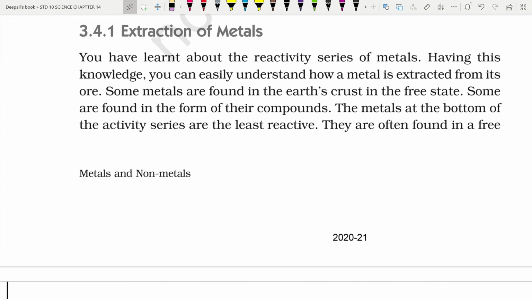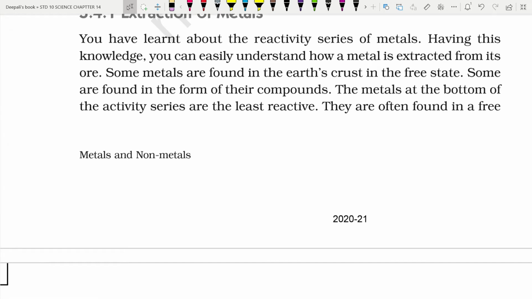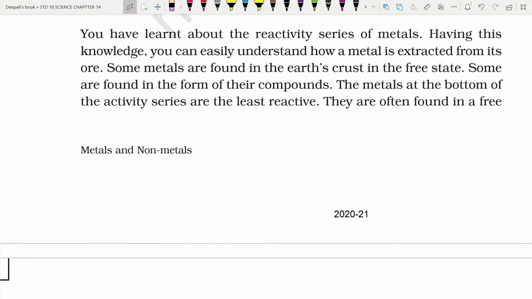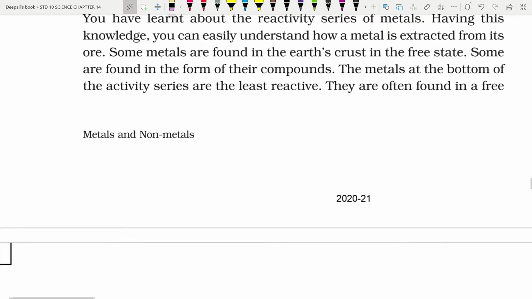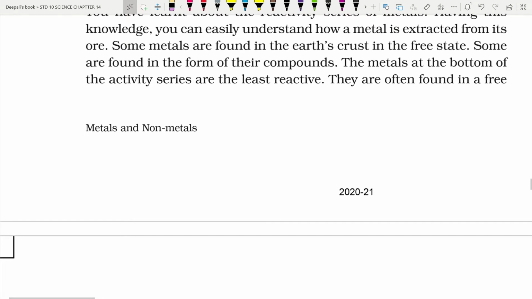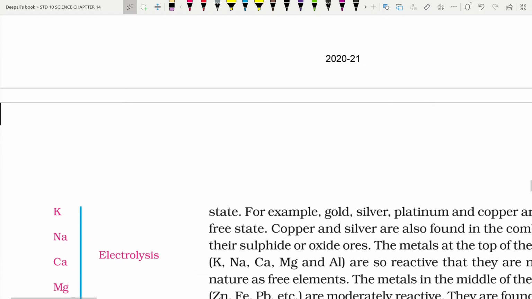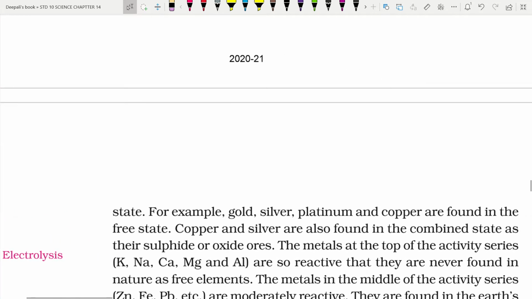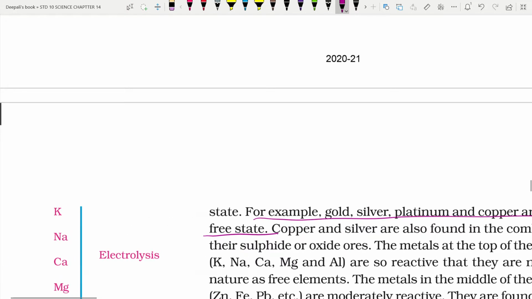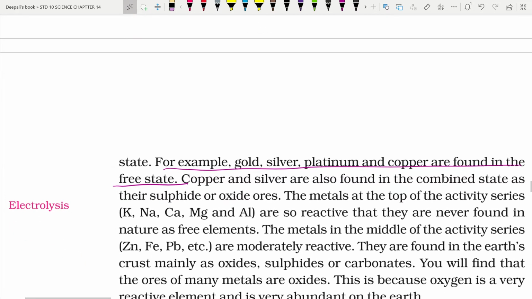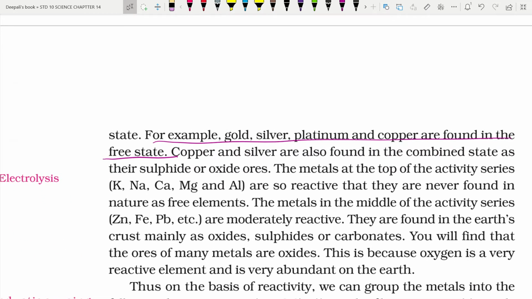Some metals are found in the Earth's crust in the free state. Some are found in the form of their compounds. The metals at the bottom of the reactivity series are less reactive, so they are often found in the free state. For example, gold, silver, platinum and copper are found in the free state, and so they are also called inert metals.